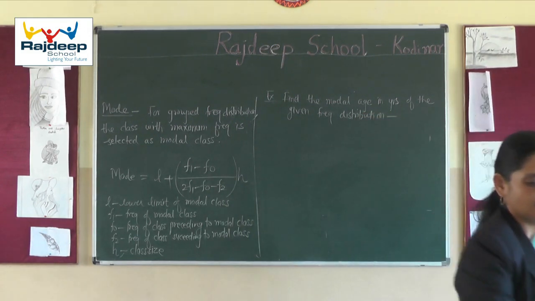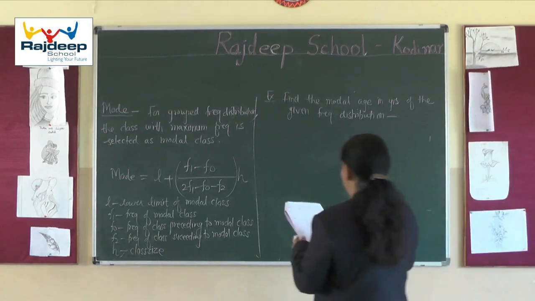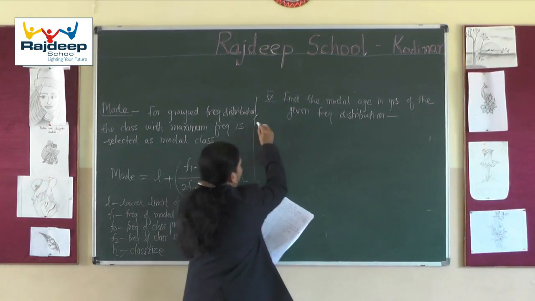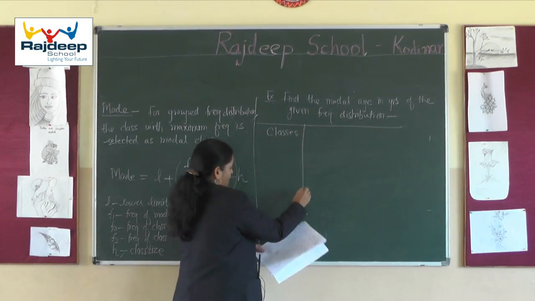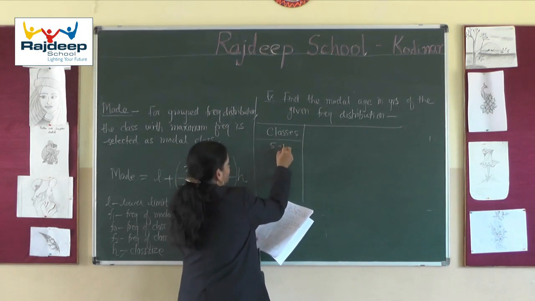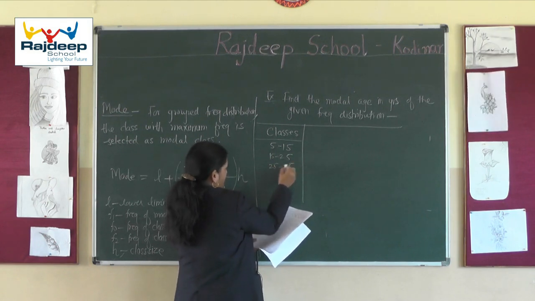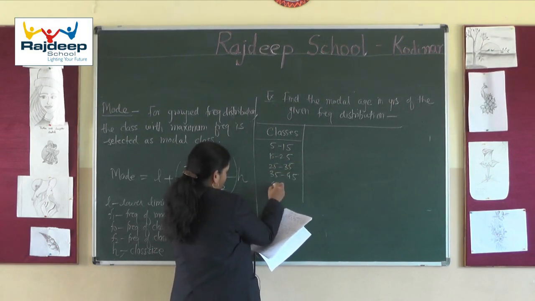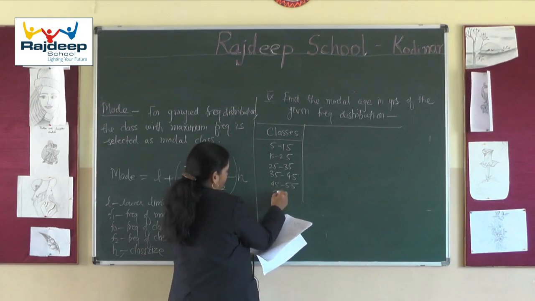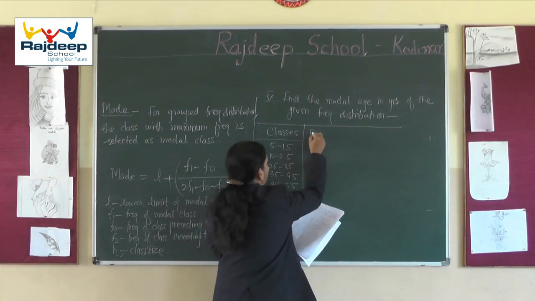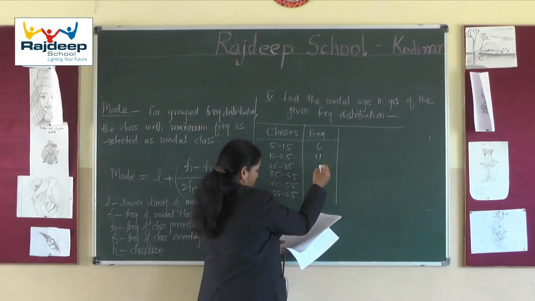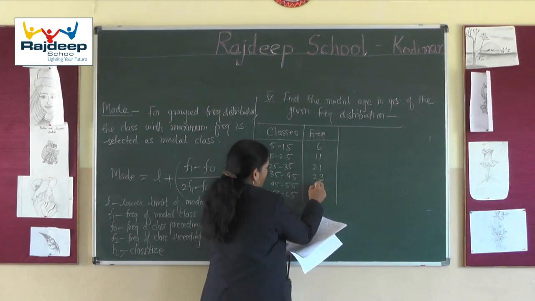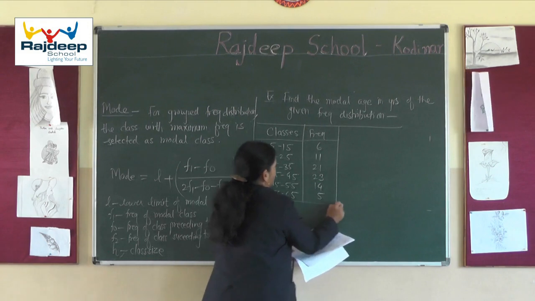So the question is this. I am noting the question. So here, classes: I have 5 to 15, 15 to 25, 25 to 35, 35 to 45, 45 to 55, and 55 to 65. And the frequencies are 6, 11, 21, 23, 14, 5. So this is our